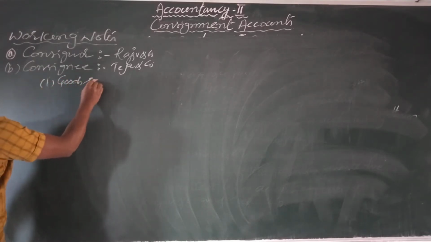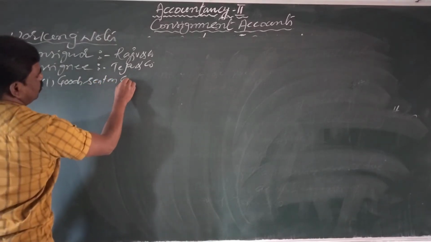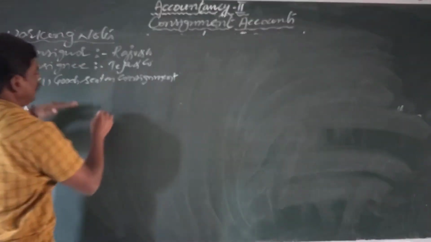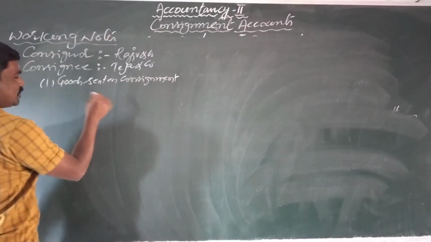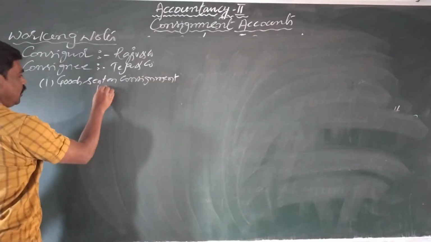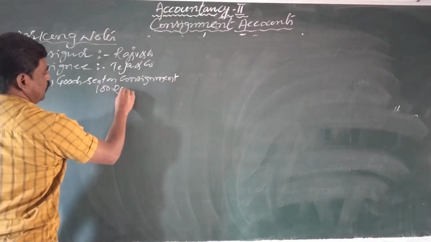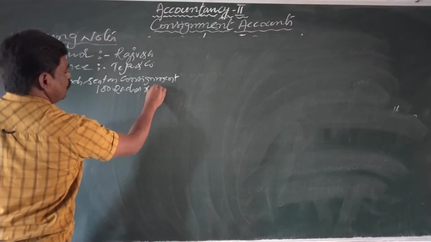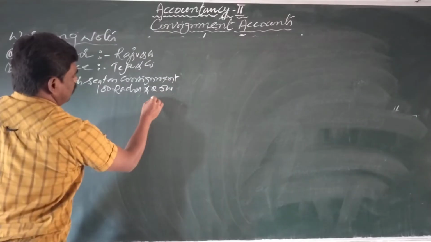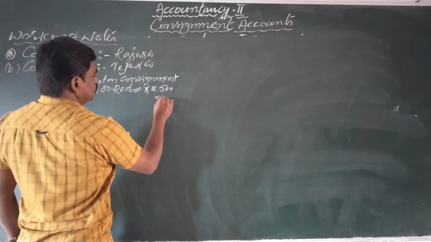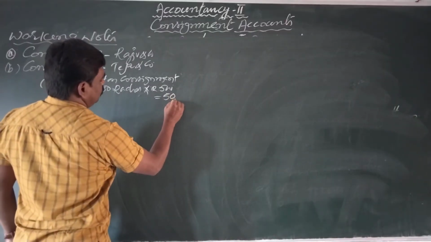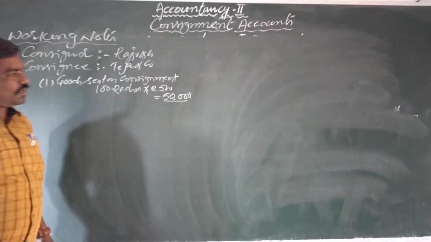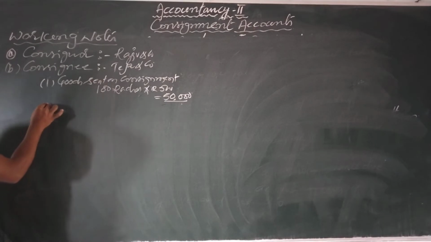And point 1, that is goods sent on consignment. How many radios did the consignor send on consignment? 100 radios at each rupees 500. So that will become 50,000. So total 50,000 rupees worth of goods sent on consignment. Okay, students. Come to the next one, second point.